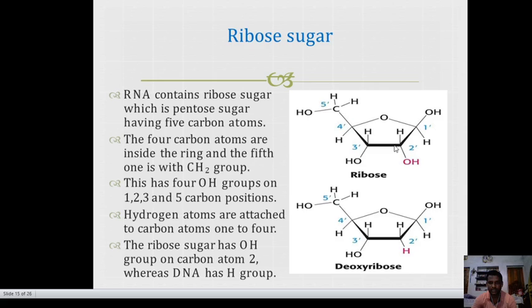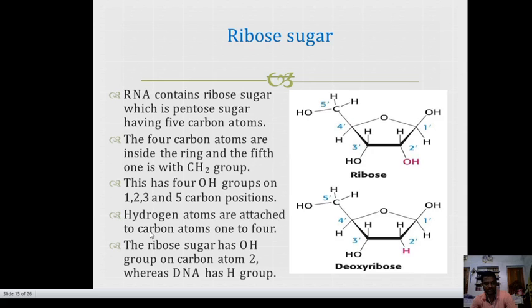Ribose is a pentose sugar with 5 carbon atoms. Four carbon atoms are inside the ring, and the fifth, CH2OH, lies outside. The CH2OH group will attach here. This has four OH groups, on carbons 1, 2, 3 and 4.